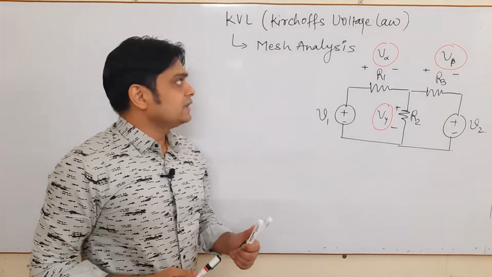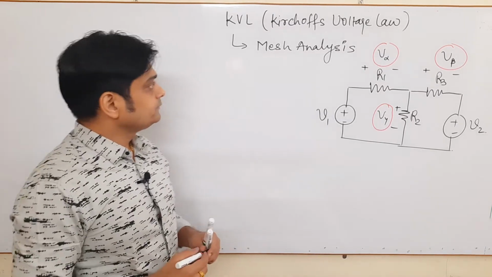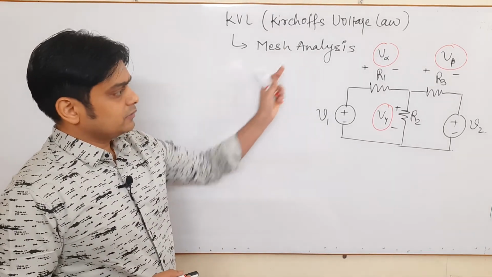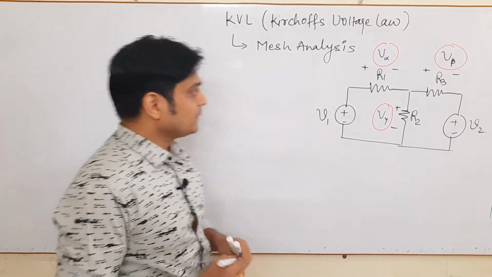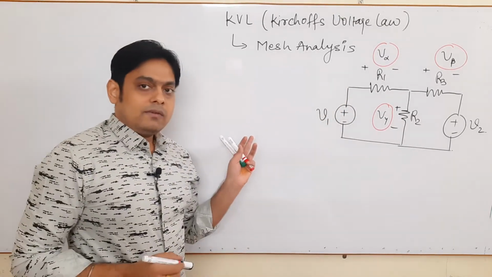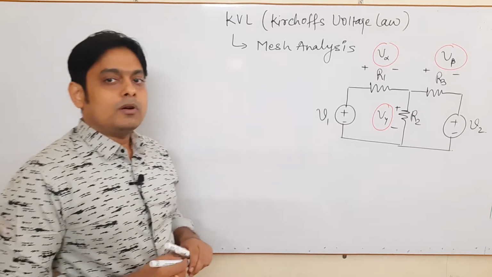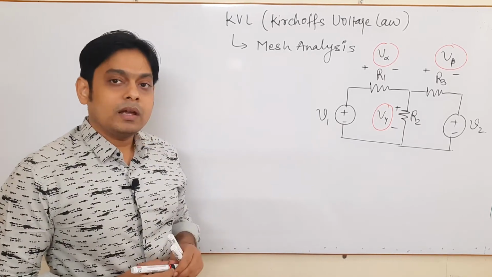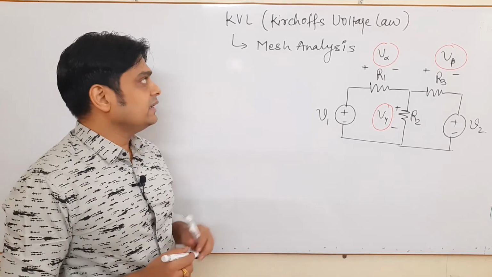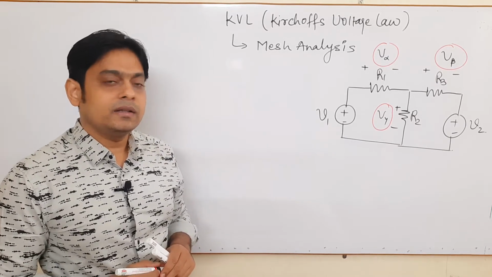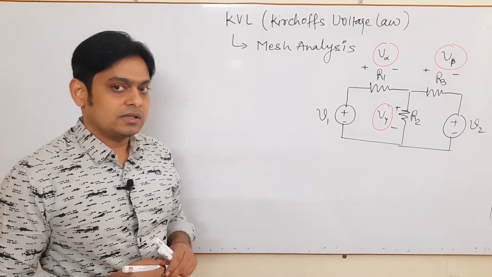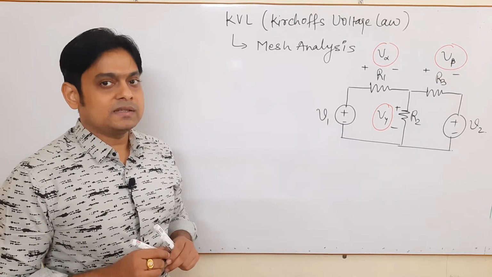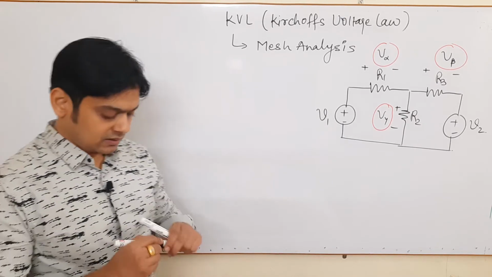Okay, we will discuss Kirchhoff's voltage law. As I said, it is also known as mesh analysis, and I will consider this as a circuit. In KCL, we have seen that the algebraic sum of current at a node is 0. Similarly, Kirchhoff's voltage law states that the algebraic sum of voltage in a mesh is 0.